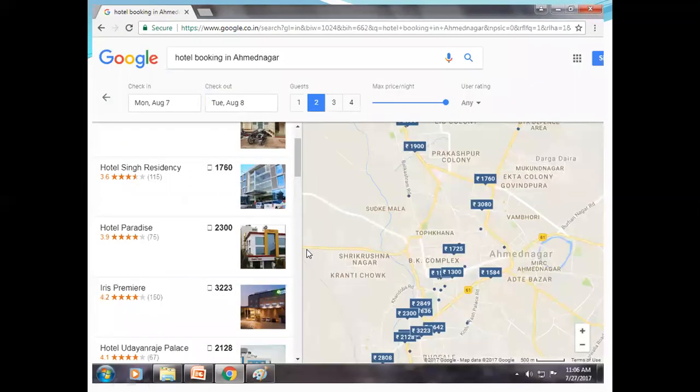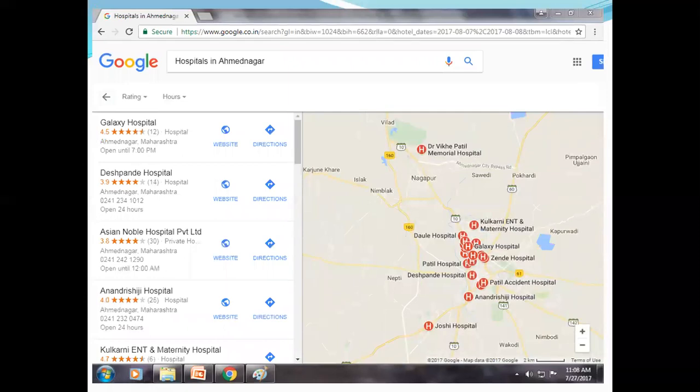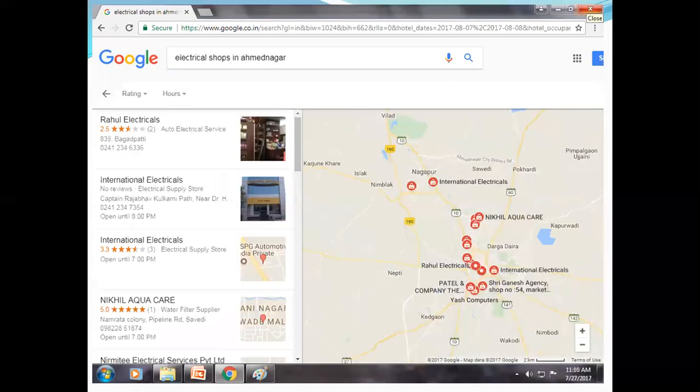See here, hotels. All the hotel details you find on Google. Google maintains and provides all the hotel details with the help of web services. All the hospital details you will also find with the help of Google. Hospitals provide their details and share their web services, so that the information is fetched by Google and provided to the individual user.